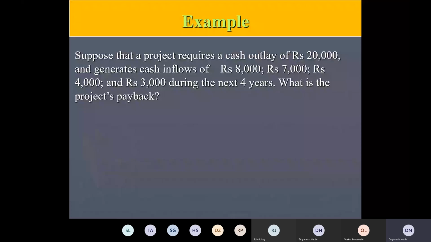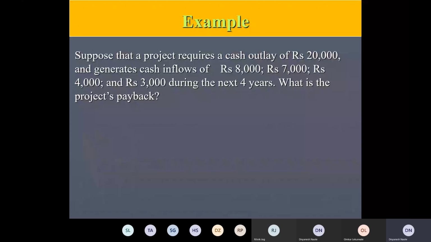Like first year it will generate 8,000, then 7,000, 4,000, 3,000. Now what we are trying to find out is by what year it will recover the complete 20,000 rupees. So earlier the better. If you have 3 projects with different payback periods, the project having the least payback period will be selected as the best one.